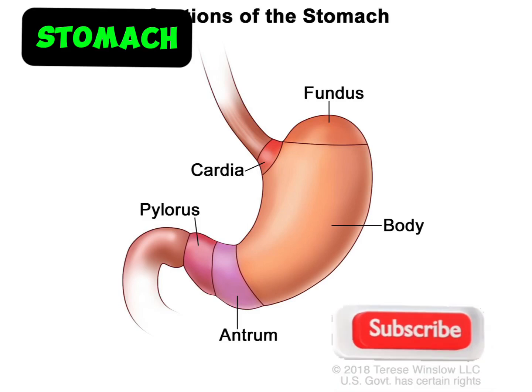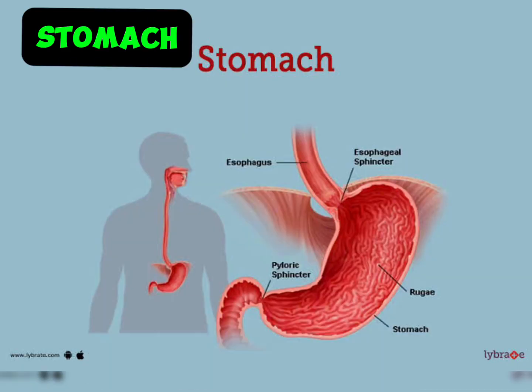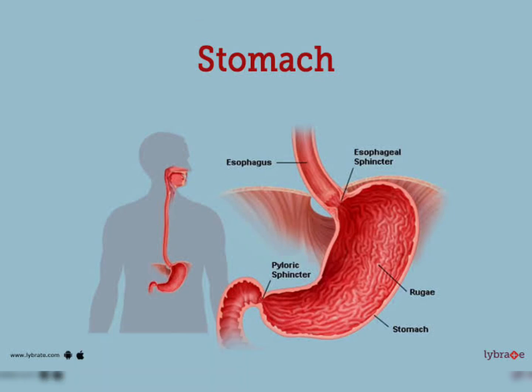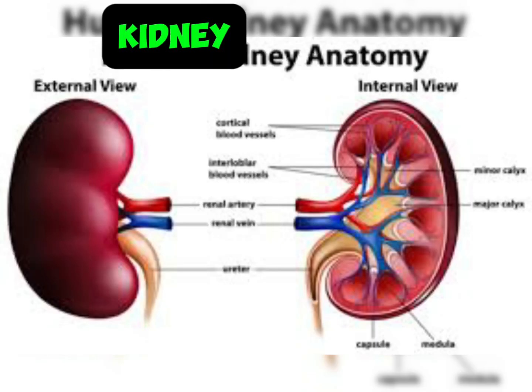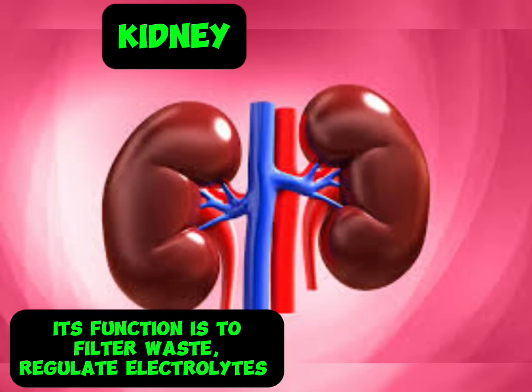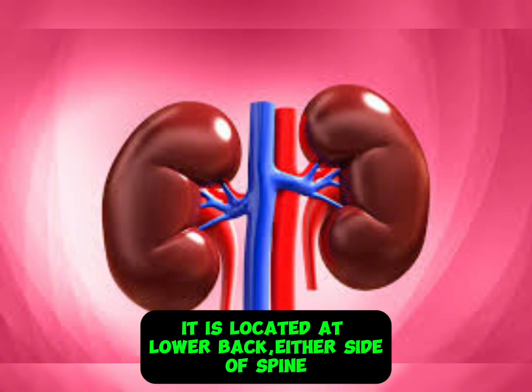Stomach. Its function is to digest food. It is located at upper abdominal cavity. Kidney. Its function is to filter waste, regulate electrolytes. It is located at lower back, either side of spine.